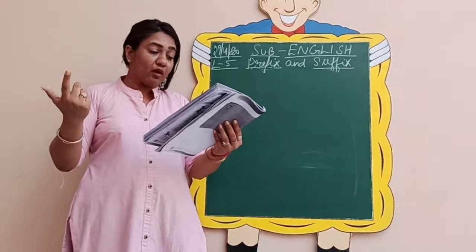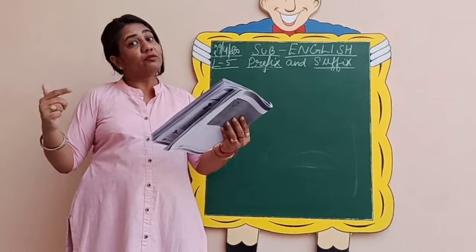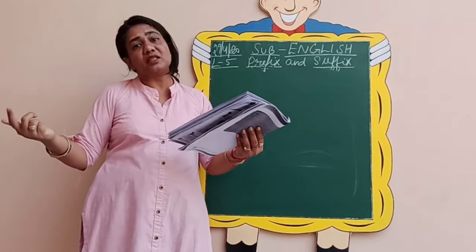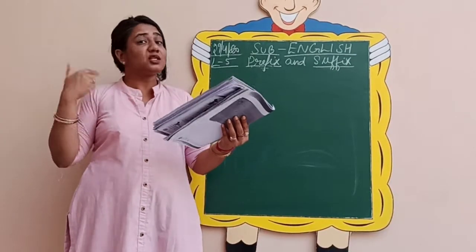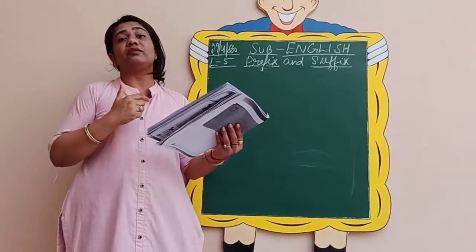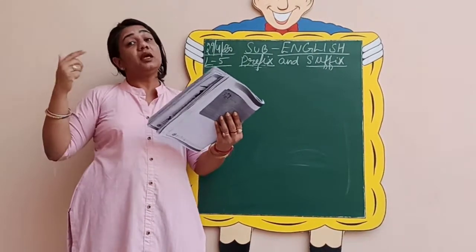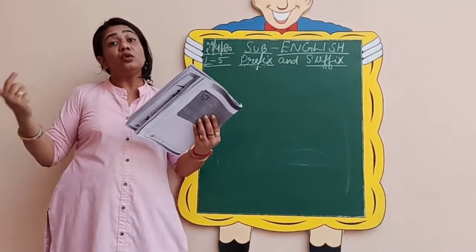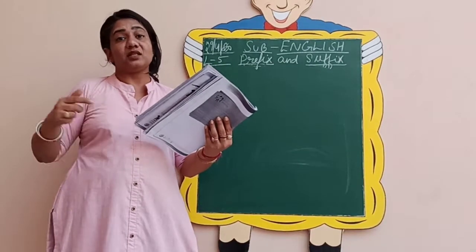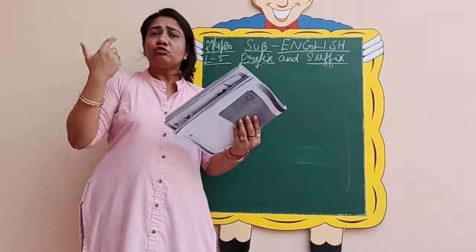Now what is the meaning of joy? Full means full of. So joyful means full of joy. So this way you can even know the meanings of the words. Sometimes when we read reading comprehension passages, there are many new words in the unseen passage and it is very difficult to know the meaning.